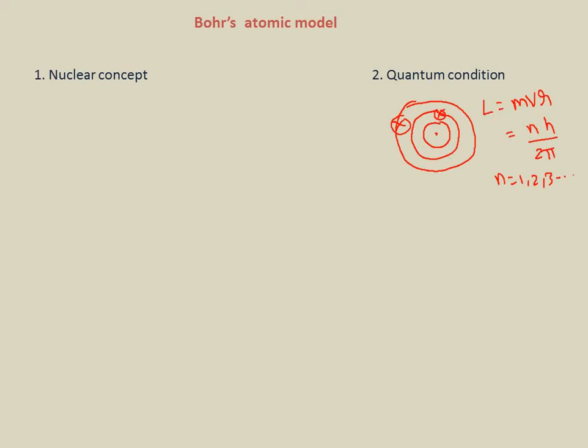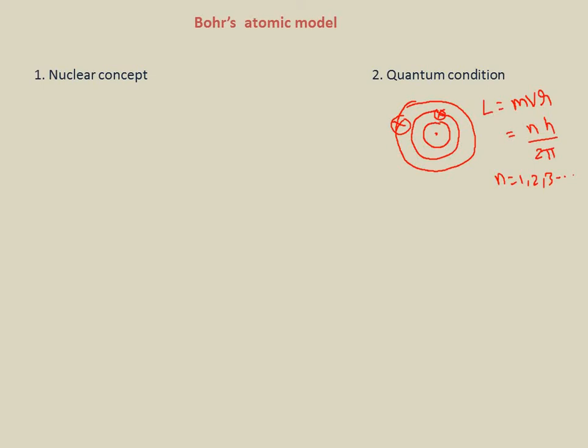Here L is the angular momentum, m is the mass, v is the velocity, and r is the radius of that particular orbit. The n, which is 1, 2, 3 and so on, is a positive integer called the principal quantum number. This condition, L equal to mvr equal to nh by 2 pi, is called Bohr's quantum condition. We have a separate topic called Bohr's quantization condition, where we will discuss in detail how we got this. So Bohr's quantum condition is the second postulate.